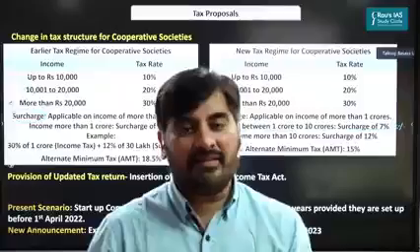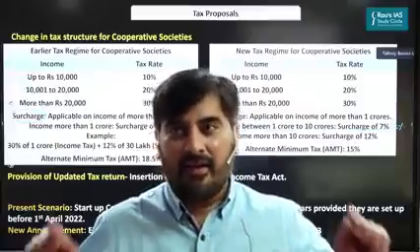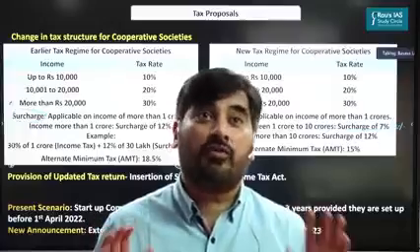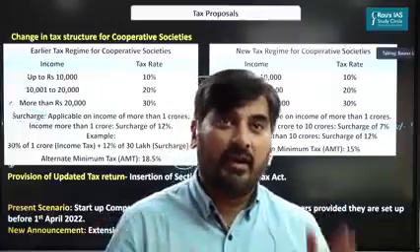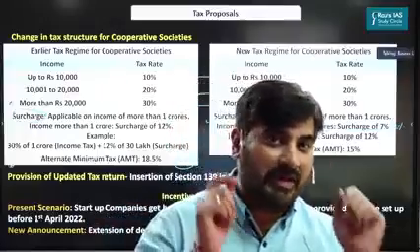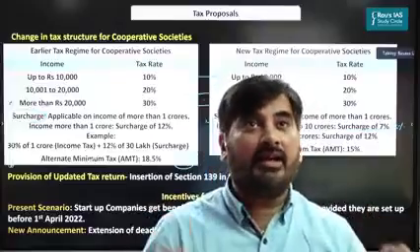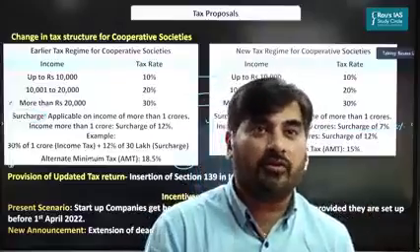But the condition here is, in these 10 years, the annual turnover of a company should not exceed 100 crores. Are we getting this? For a period of 10 years, a company will be considered a startup. But during any of those 10 years, its turnover should not exceed 100 crores.